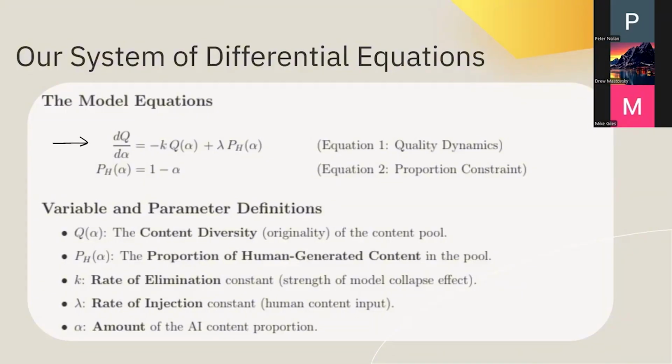The term negative k Q of alpha shows the decay, meaning as alpha increases, the originality is lost at a rate proportional to k. The second term, lambda P_H of alpha, introduces recovery, where new human-generated content restores diversity. The second equation, P_H of alpha equals 1 minus alpha, just expresses that relationship: as the AI share grows, the human share naturally shrinks. And now that we have our system, we can try to find an explicit solution.